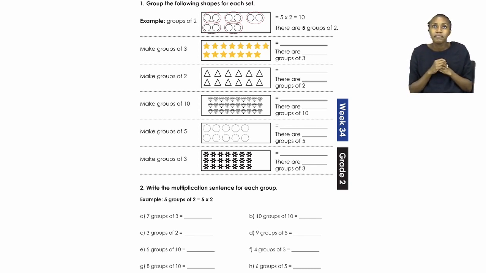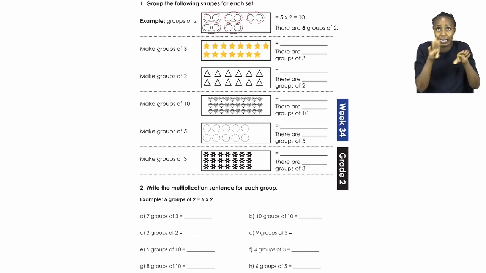Now boys and girls, if you go ahead and you count all the little circles, then you will see that it also adds up to 10. And then it says in the little sentence, there are 5 groups of 2. Now you will see in the rest of the groups, you have to also write down the sum, and then you have to tell us how many groups there are. Now the first sum says they make groups of 3.